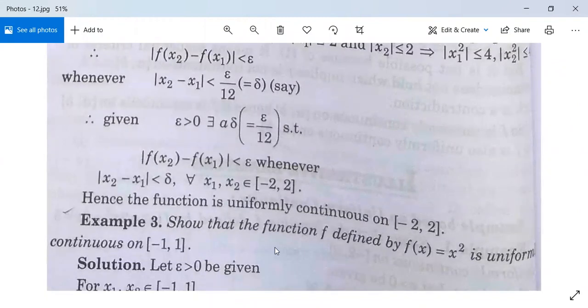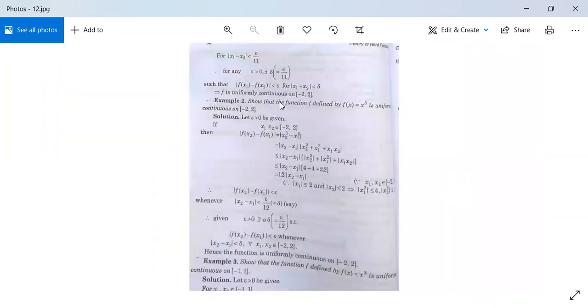इसी तरह से there is another problem. Show that the function f defined by f(x) equals x square is uniformly continuous on closed interval minus 1, 1. फिर closed interval यहाँ बदल दिया, फंक्शन बदल दिया, रेस्ट चीजें same होंगी. तो it is all about for today's class.